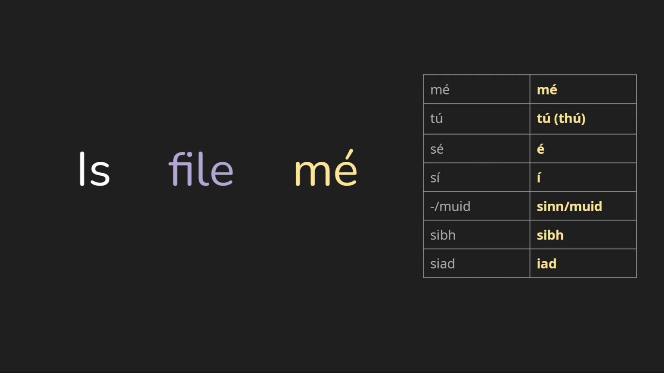Down here as well, you'll see that we have sinn and muid. Sinn is used in Munster, and muid is used everywhere outside of Munster. So in Connacht, in Ulster, you use muid. They mean the same thing. They both mean we. Neither of them is better. Sinn is older, if that matters to you, but they both mean we.